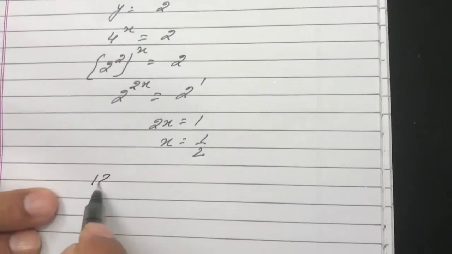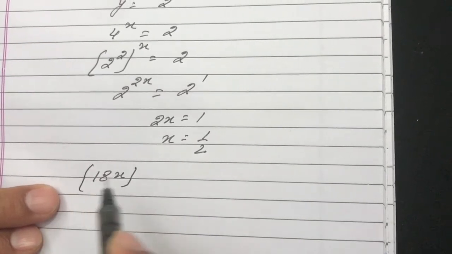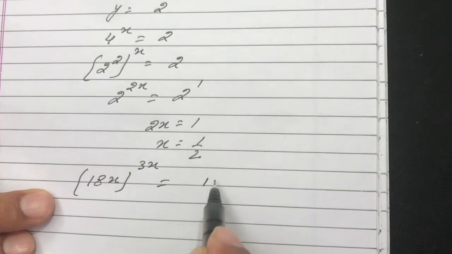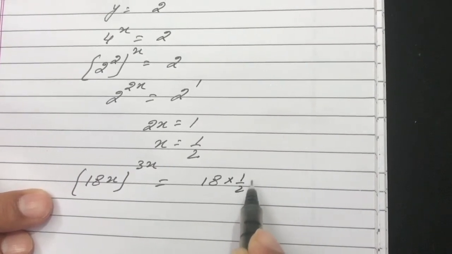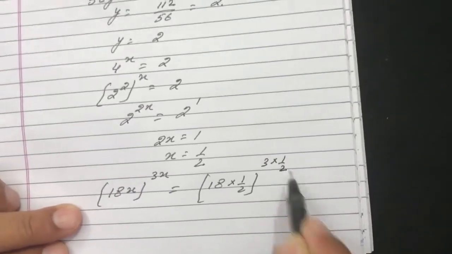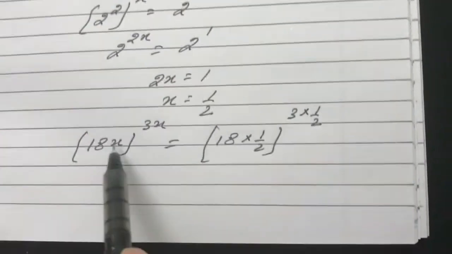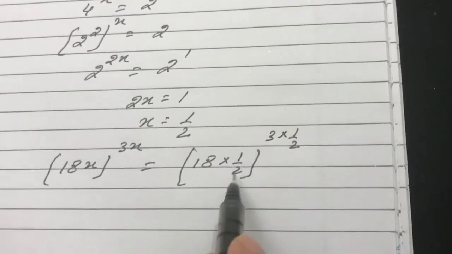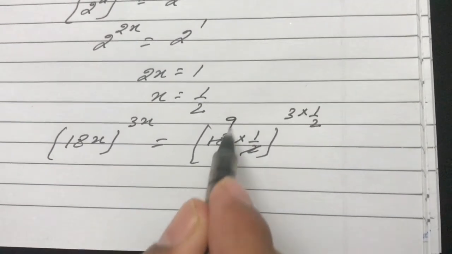Now I have to find the value of this expression, 18x raised to power 3x. It is 18 into 1 by 2 raised to power 3 into 1 by 2. Because the value of x is 1 by 2, I put the value of x as 1 by 2. 2 nines are 18.